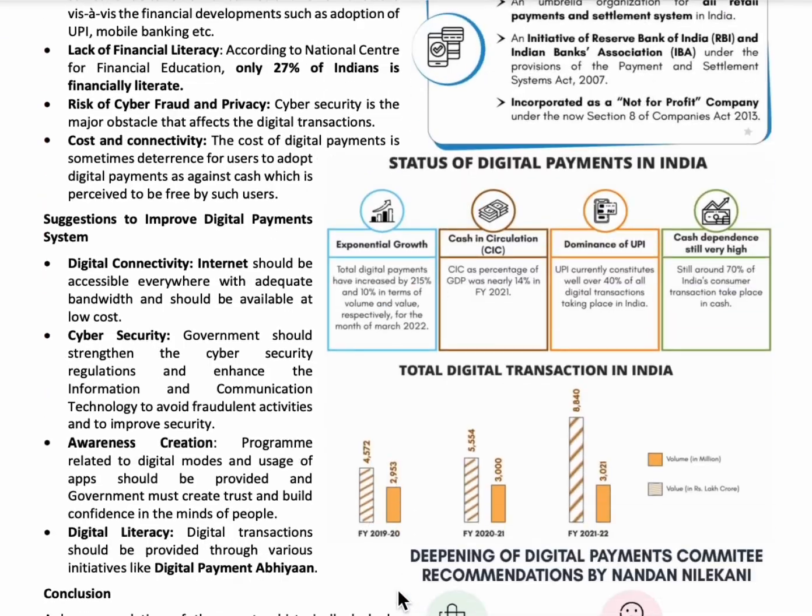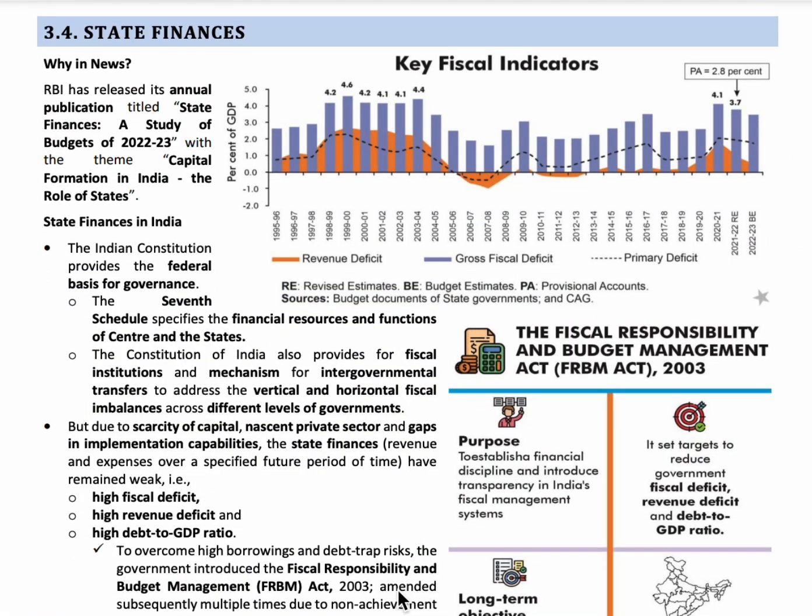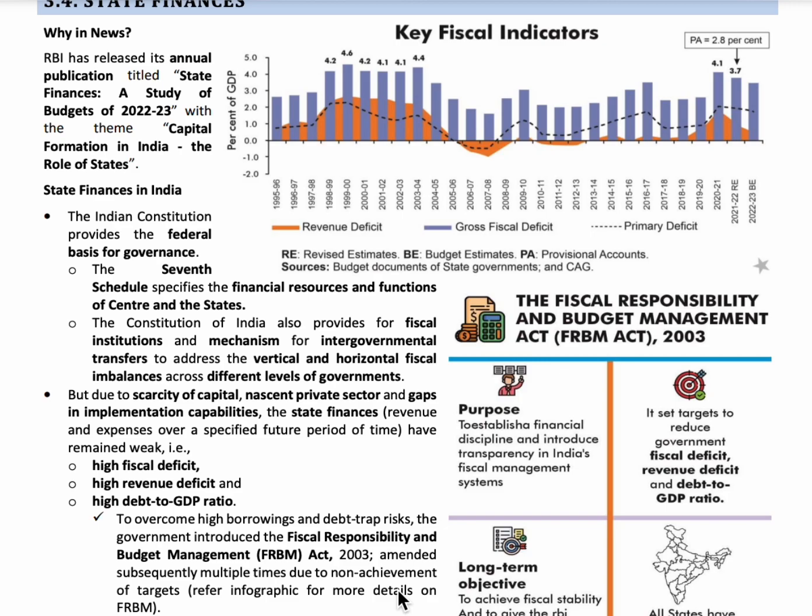The next topic is state finances. So RBI published State Finances, a study of budgets of 2022-23 with the theme called The Capital Formation in India, the Role of the States. So the important term that we have to learn in this topic here is fiscal deficit. So fiscal deficit is the difference between the total revenue or borrowing and total expenditure or spending. Okay, in simple terms we can tell that fiscal deficit is a difference between borrowing and spending. Okay, so when government spends money by borrowing, that situation is called fiscal deficit.